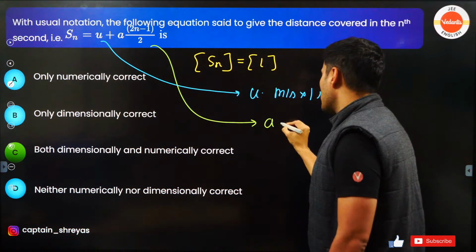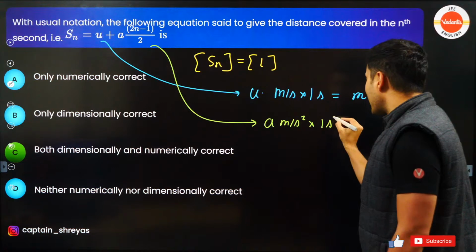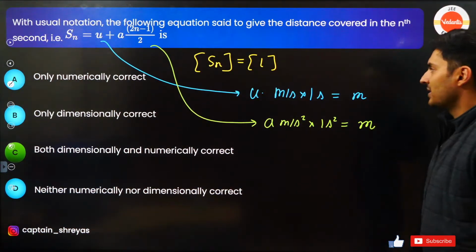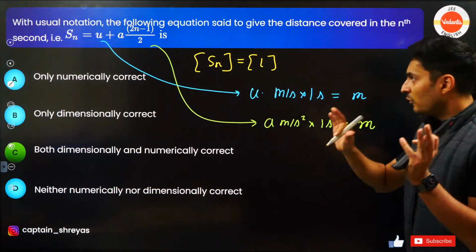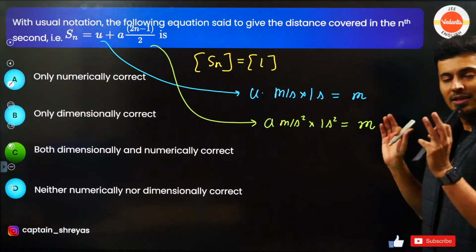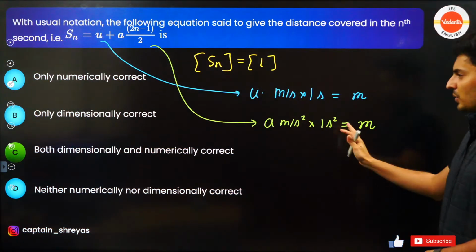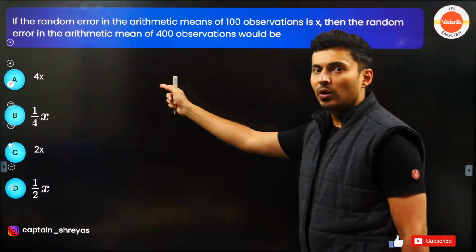Acceleration is actually meters per second square. But there is also 1 second square over here, which makes it dimensionally meters again. So the length dimension is there in the formula at LHS or RHS, and it comes by derivation when you derive the formula. So it is both correct numerically as well as dimensionally. Nothing is wrong. Now going on to errors, guys.